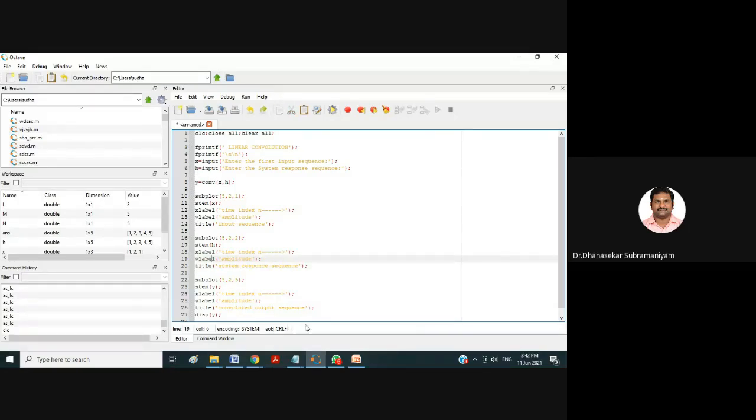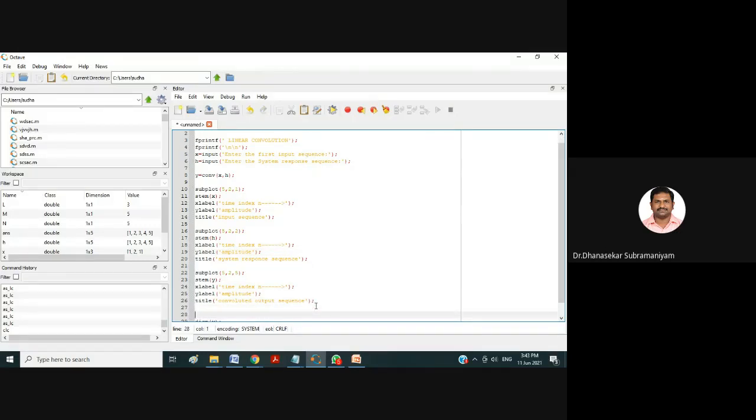Similarly, my output is Y, which is the linear convolution output. So for Y also we have to plot. That's why subplot 5, 2, 5, that is 5 rows, 2 columns, 5th position. If you want, you can write 3rd position also. It doesn't matter, you can give any value. If you give 3, your Y will be placed in the 3rd position. If you give 5, your Y will be placed in the 5th position.